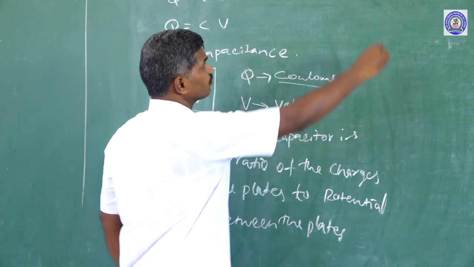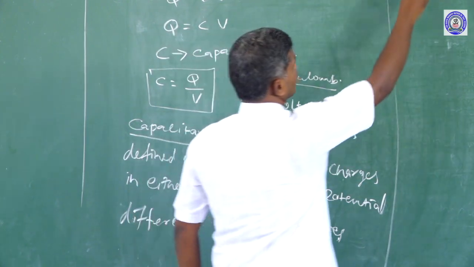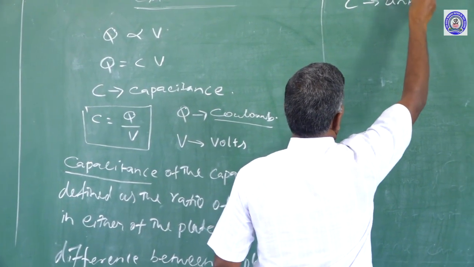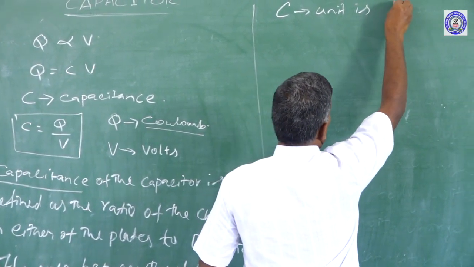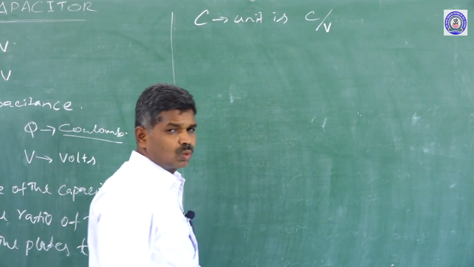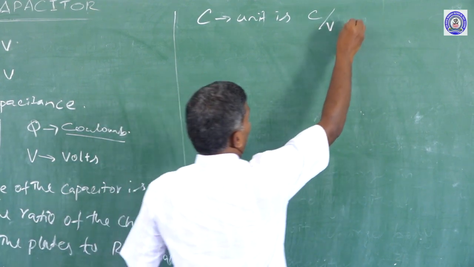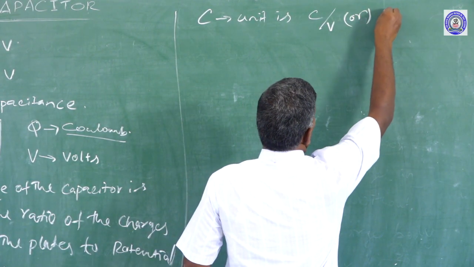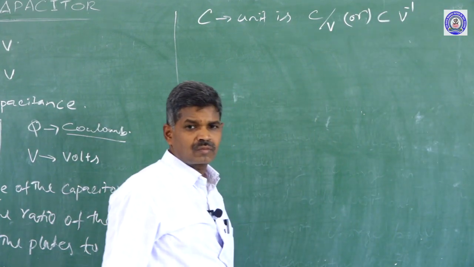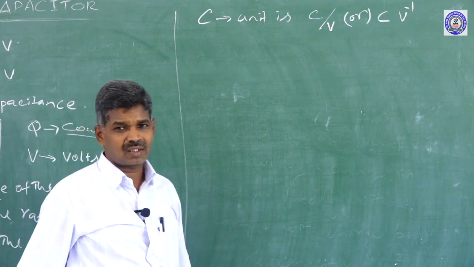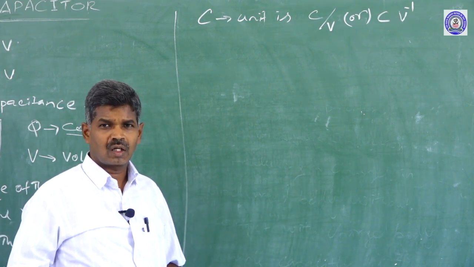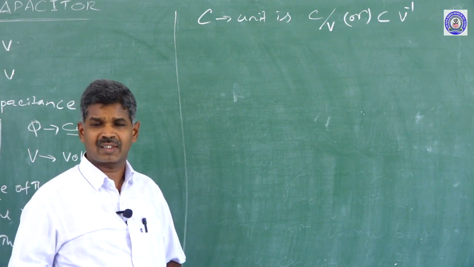So the unit of capacitance is coulomb divided by volt, or C V to the power minus 1. That is the SI unit of capacitance, coulomb per volt or coulomb volt power minus 1.